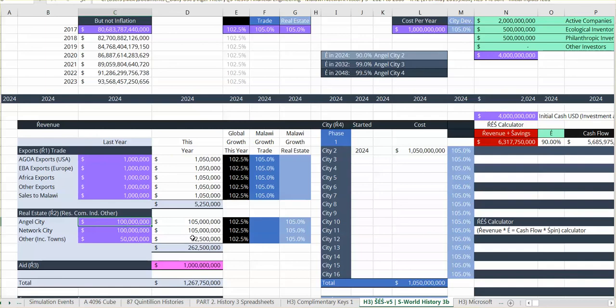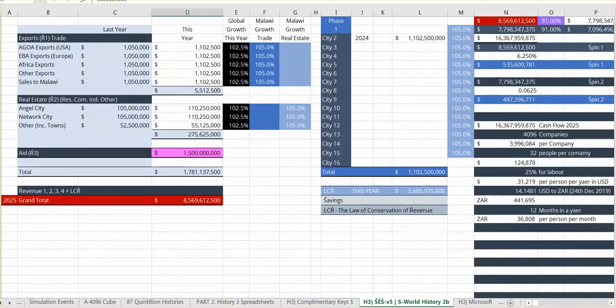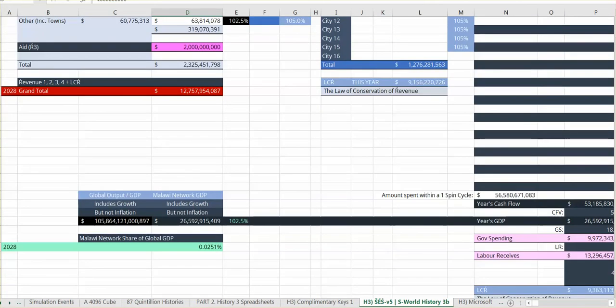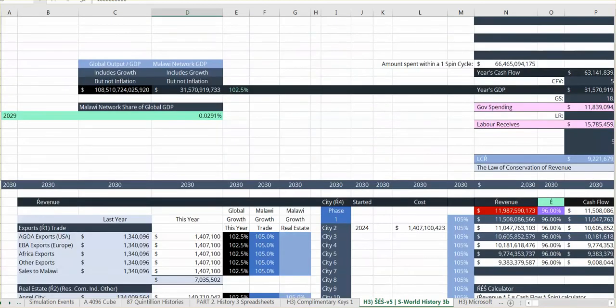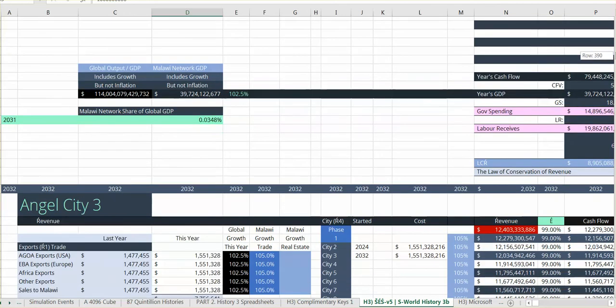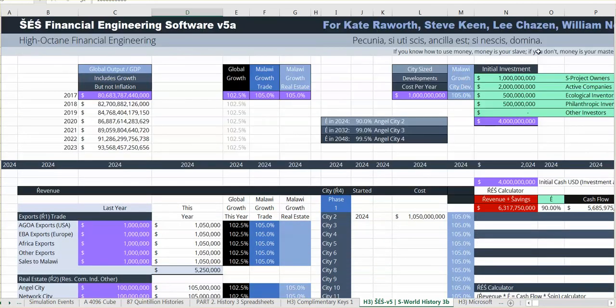So aid figures as well. Now we're starting at 1 billion. We're going up to, I think, 2.5. There's 2 billion. There's 2 billion. And then it goes down again, and by 2032 there's no aid. So there's aid starting in 2024, ending 8 years later, I think. And it's reasonable, you know, there's a lot more aid out there.